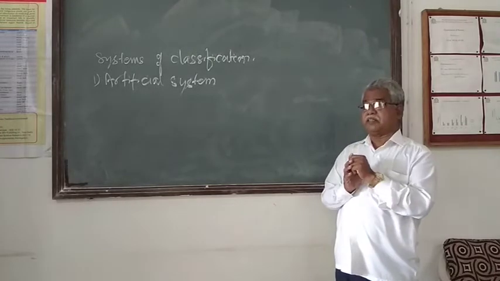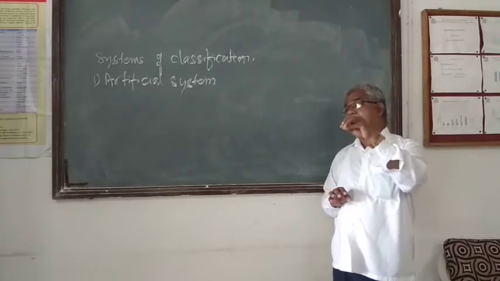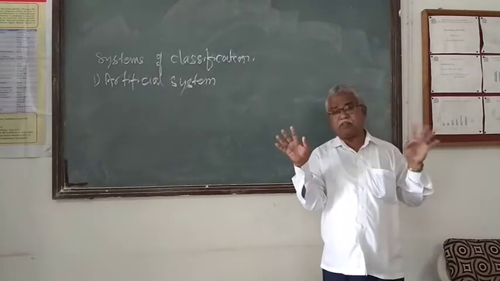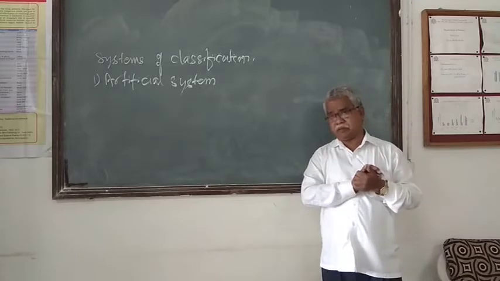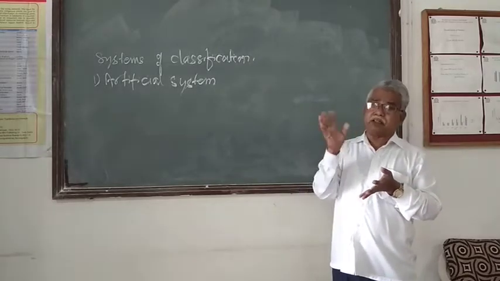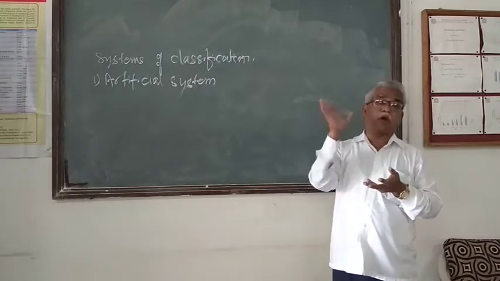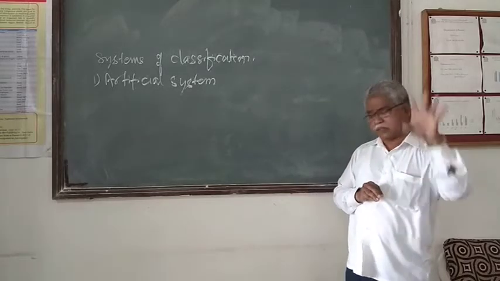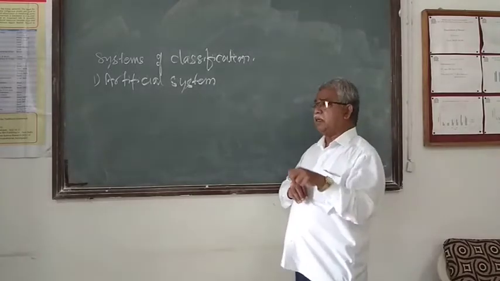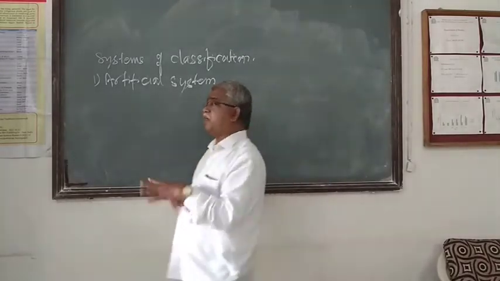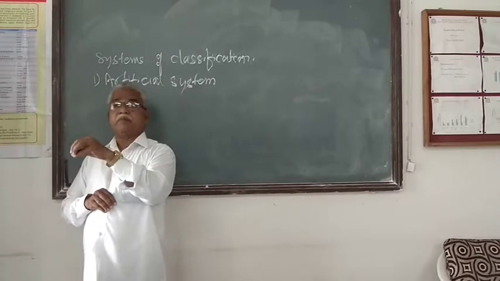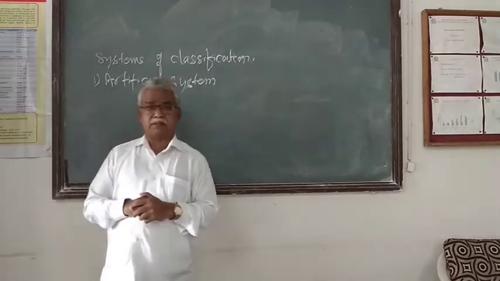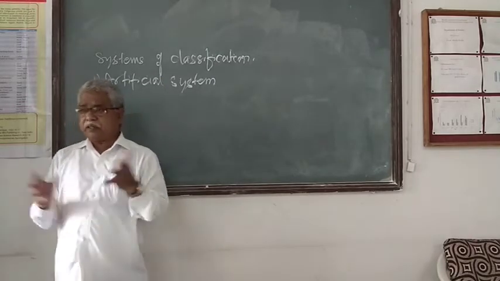Now whenever the artificial system is concerned, the readily available characters were taken into account. It means that the natural affinity, natural similarities or dissimilarities were not a point to be taken into consideration as far as the artificial system is concerned. So what is the main object or the main principle of the artificial system? The morphological characters. What is morphology?